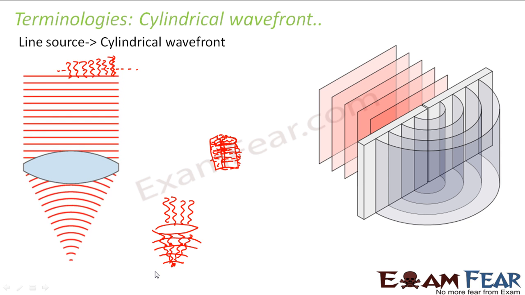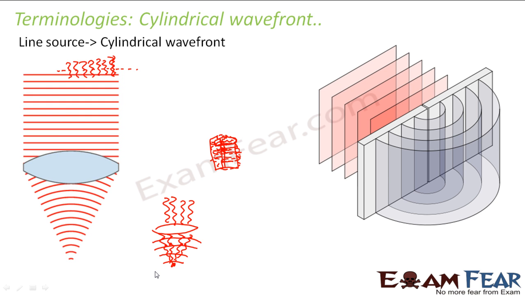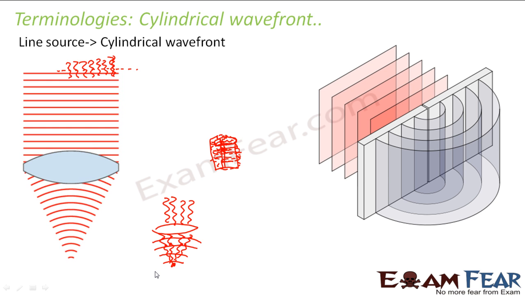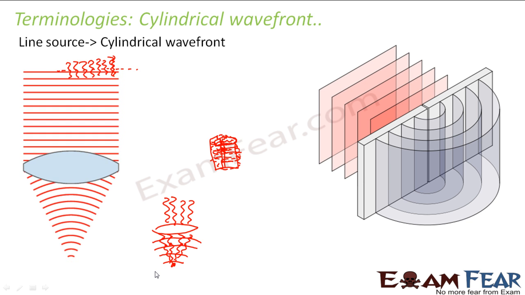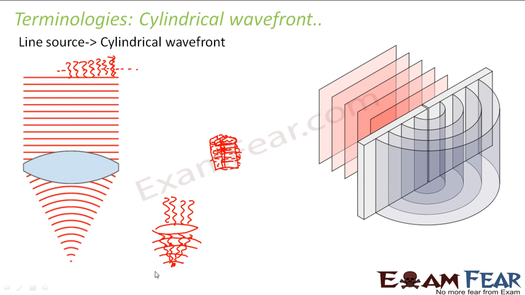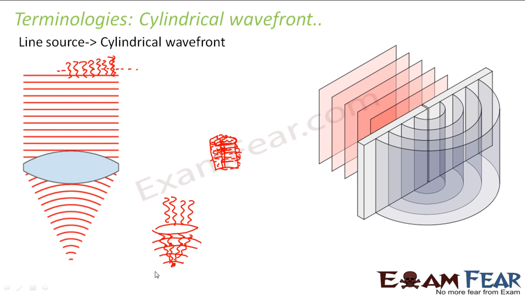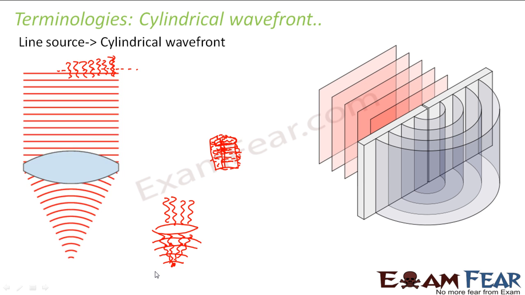So I hope that you could understand what a wavefront is. Please understand wavefront properly. If you want, repeat the last 2-3 slides again so that you have a better understanding, so that you can visualize things. So wave optics is something which can be understood only with visualization. I cannot show you everything. I mean, everything cannot be displayed or everything cannot be drawn on the screen. There are certain three-dimensional things which you have to visualize, right?